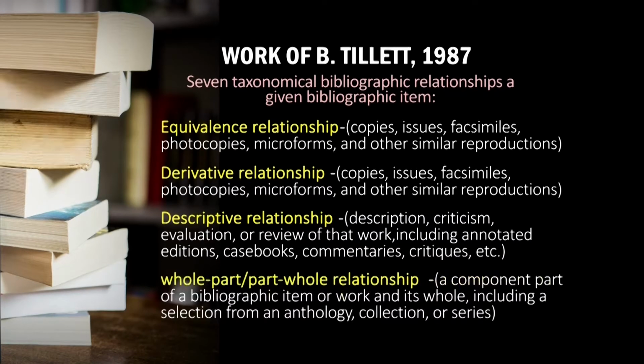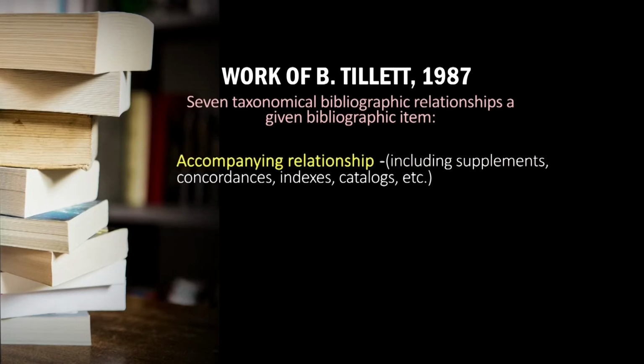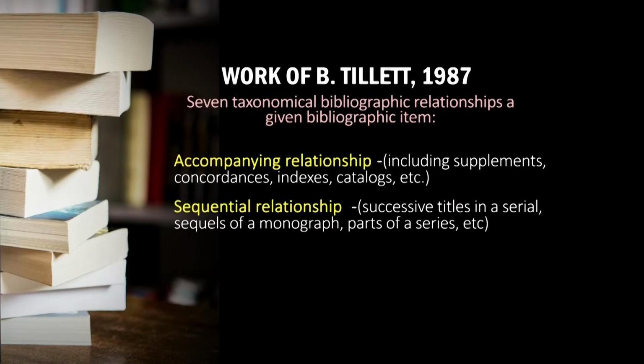Whole-part or part-whole relationship, which we already discussed, like series and items belonging to the series. Accompanying relationship, sequential relationship, particularly for a monograph series, and shared characteristics relationship. So these 7 categories of bibliographic relationship were first proposed by Barbara Tillett way back in 1987.